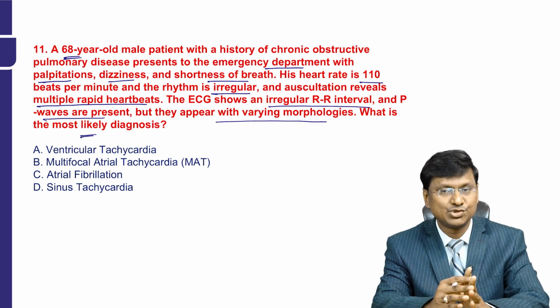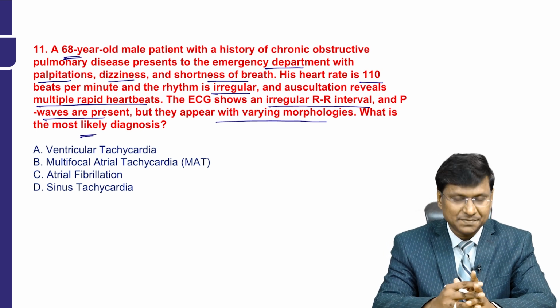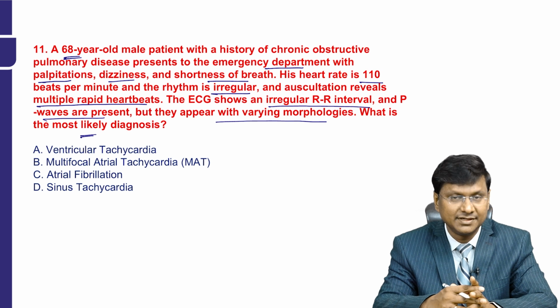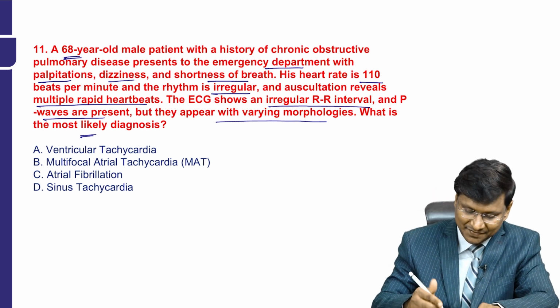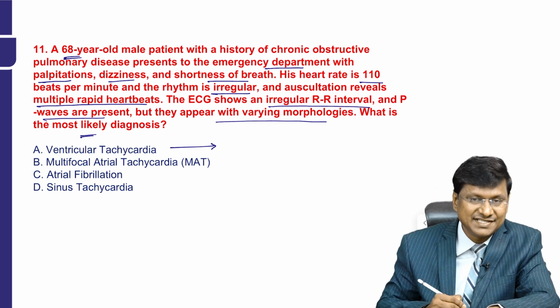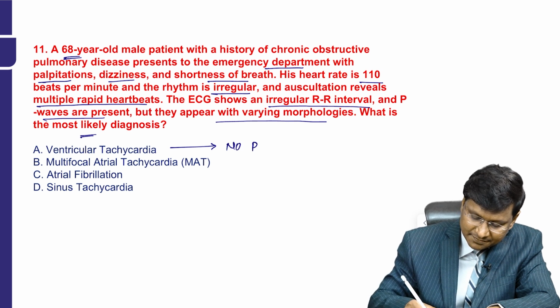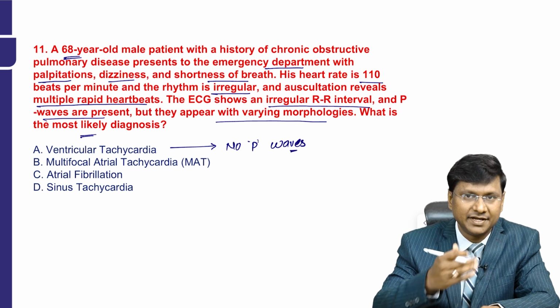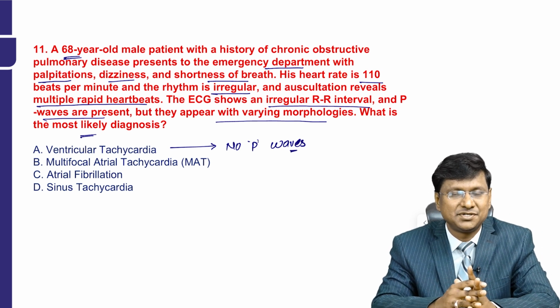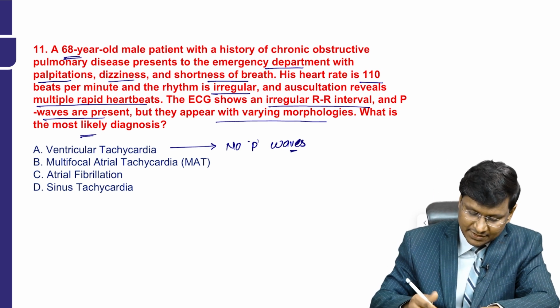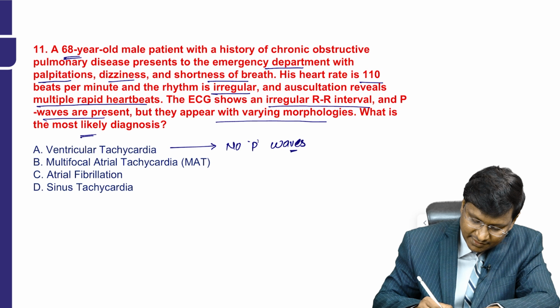What is the most likely diagnosis? The options are ventricular tachycardia, multifocal atrial tachycardia, atrial fibrillation, and sinus tachycardia. If you take the ECG of ventricular tachycardia, you will not have the P waves at all, right? But the question says the P waves are there, but they are of variable morphology. So it is not suggestive of ventricular tachycardia, because in ventricular tachycardia you will have broad QRS complexes with absent P wave.